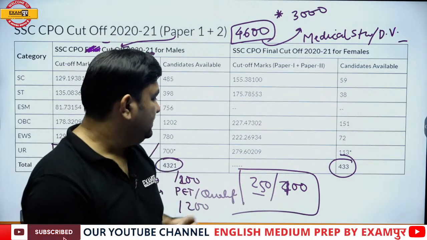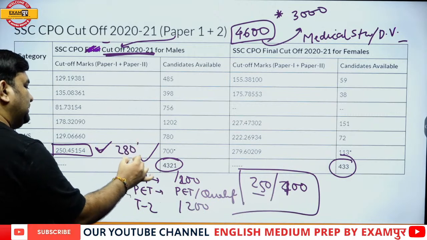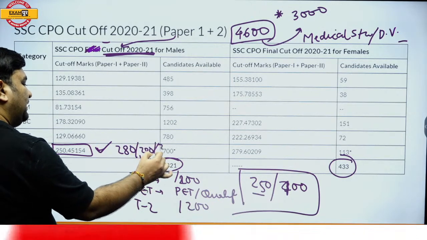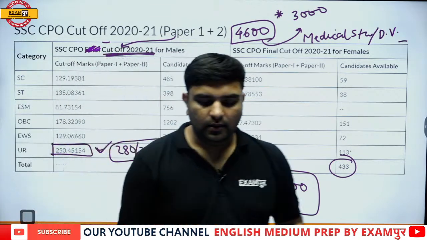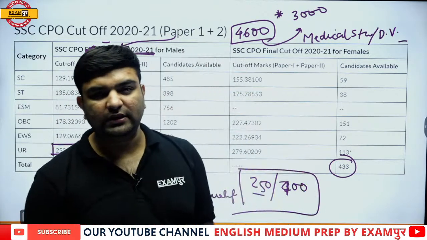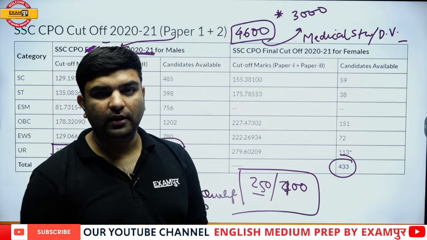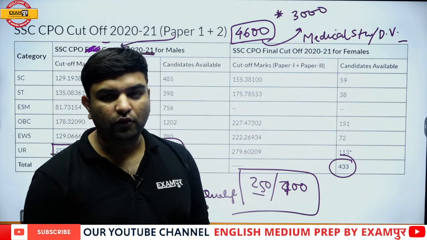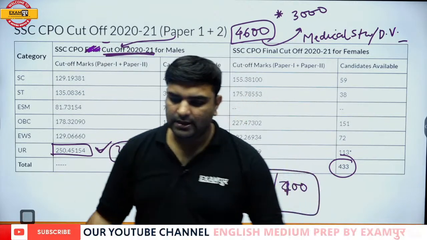So you can say, sir, if I would be near about 280, 290, 300, then definitely I would be in a very good position to book one of the jobs. If you are near about 280, 290, 300, 310, then you would be in a position to book the job in some of the good, decent forces. That is how it works.